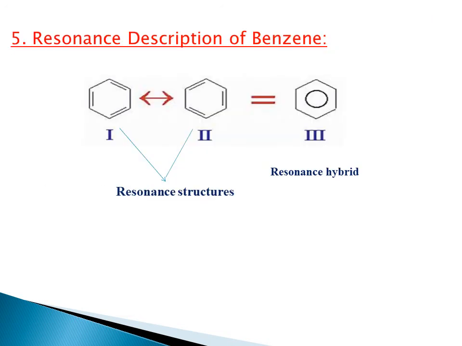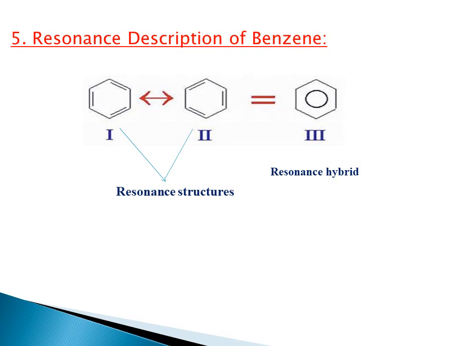Next is the resonance description of benzene. Why does it exhibit two forms? Because of resonance. So what is meant by resonance? There is a delocalization of these pi bonds, the double bonds. Because of delocalization, it exhibits these two forms, and finally we name them resonance structures. The delocalization of these double bonds, indicated by this parameter, or the delocalization of electrons, we can name the resonance hybrid. So why does benzene form two isomers? Because of resonance, it forms two isomers when treated with bromine in the presence of FeBr3 as a catalyst.